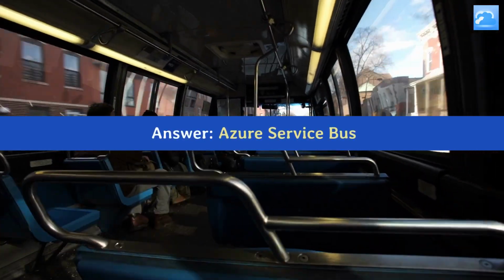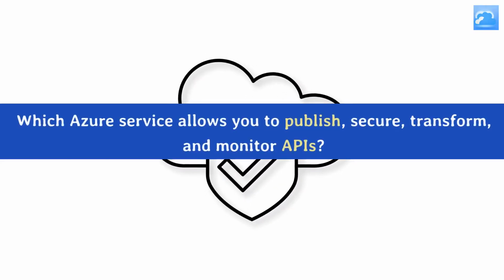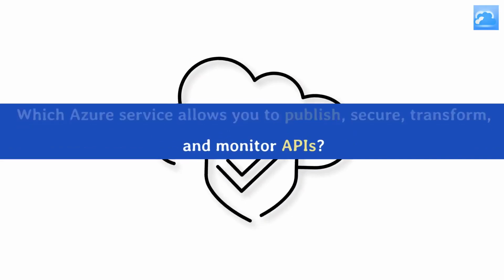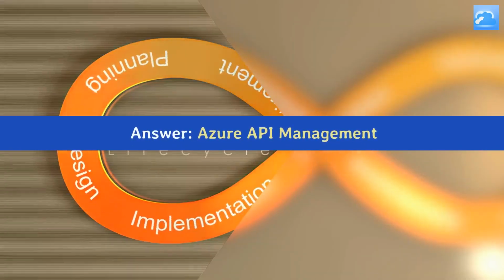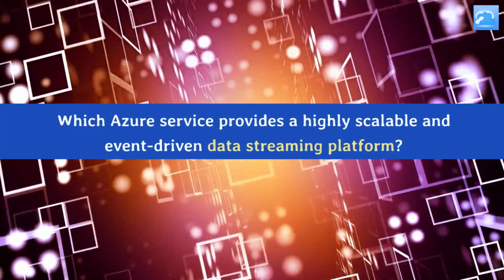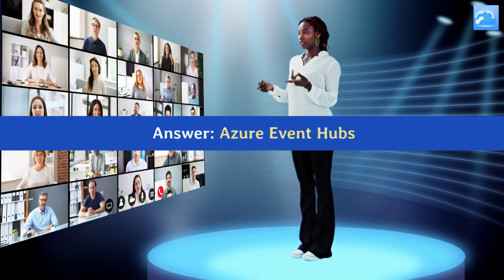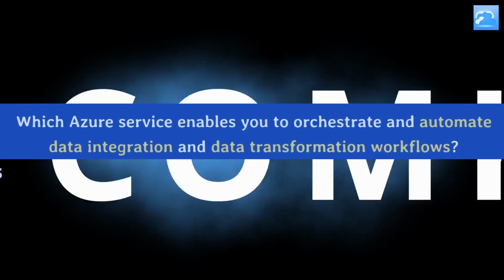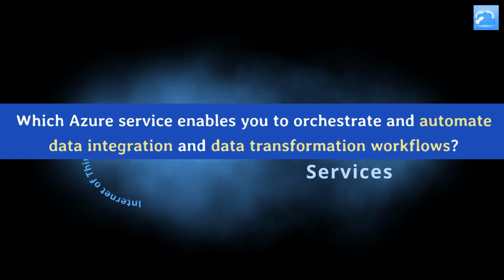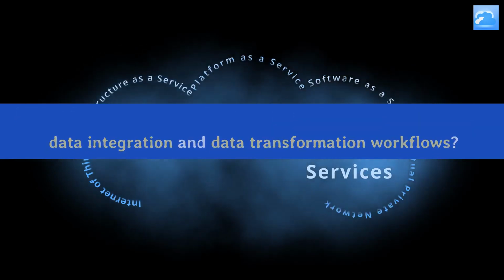Answer: Azure Service Bus. Which Azure service allows you to publish, secure, transform, and monitor APIs? Answer: Azure API Management. Which Azure service provides a highly scalable and event-driven data streaming platform? Answer: Azure Event Hubs. Which Azure service enables you to orchestrate and automate data integration and data transformation workflows?